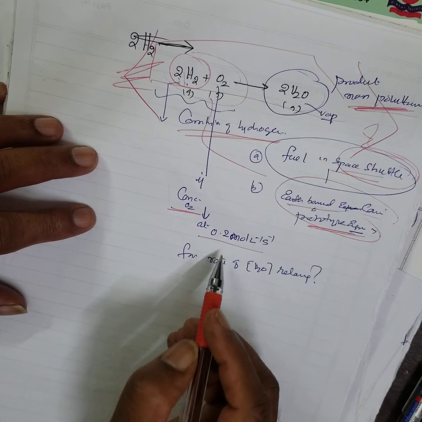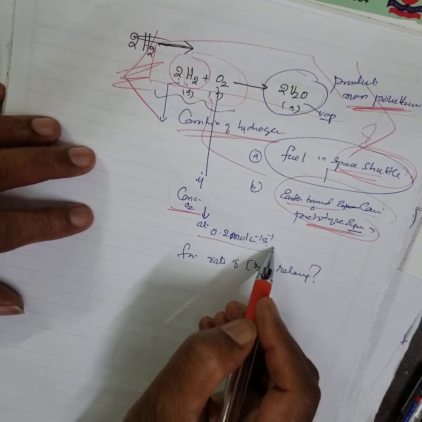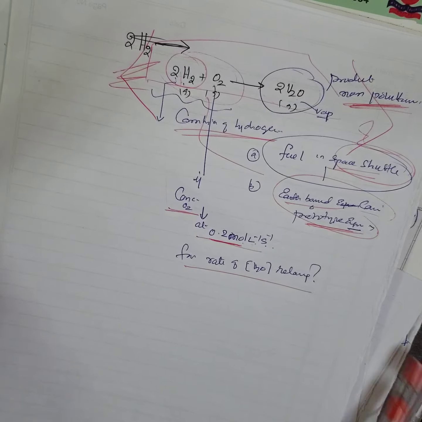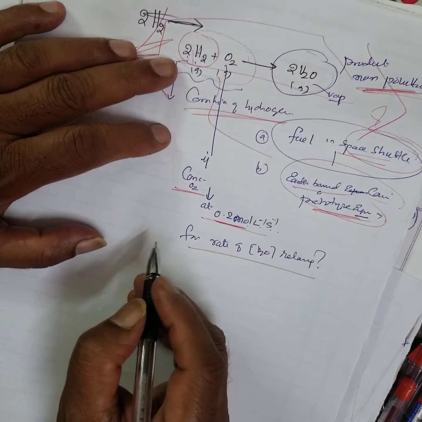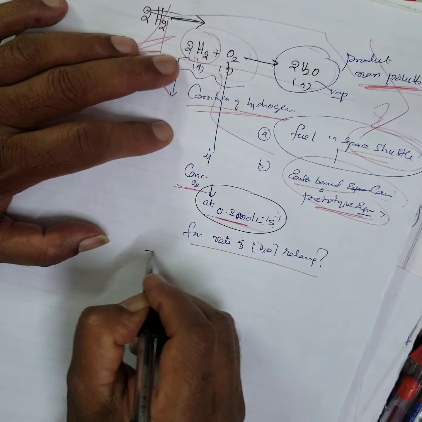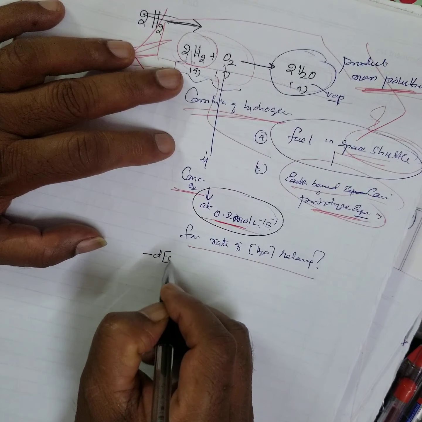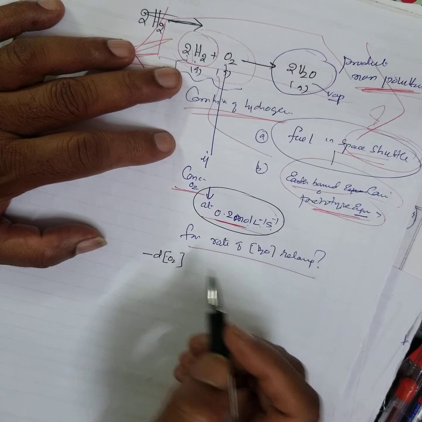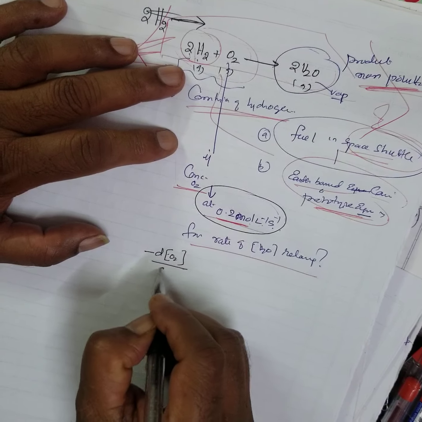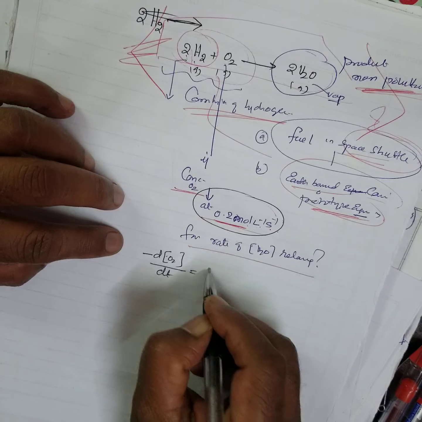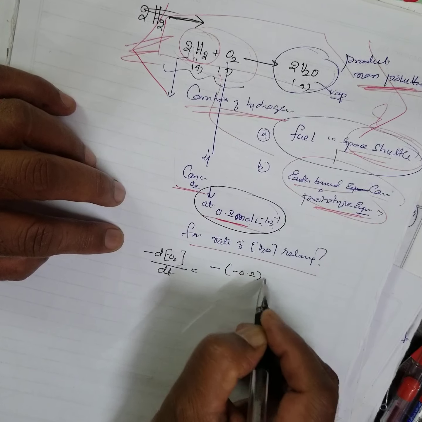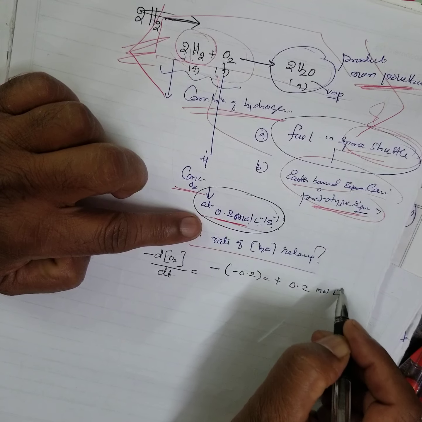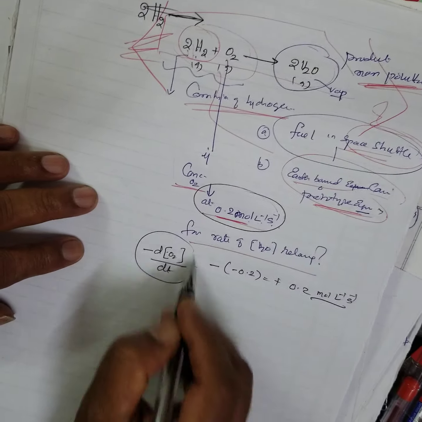to 0.2 mole per liter per second. Some simple number. Find the rate of water release. As usual, same thing. What is the change in concentration? The decrease in concentration of oxygen. Time is not bound; same thing is given per second. dt is 1 second only. d of oxygen is minus 0.2, therefore plus 0.2 mole per liter per second. Remember, this is the rate.